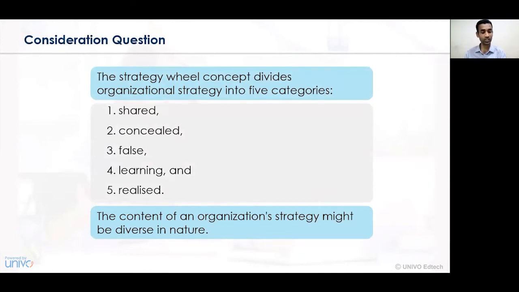The resources are being shared. The information is always being concealed. No false or wrong information is being shared. And accordingly, a continuous approach of learning and realization is being implemented. So for all those considerations, it is essentially required to understand how we conduct those business activities and how those considerations are applied in the business organization. So that was the consideration of the five strategic questions that an organization needs to consider, and how to implement the business strategy in a diversified environment.